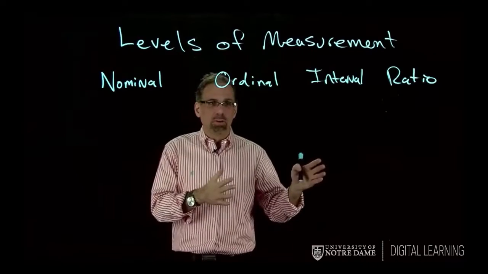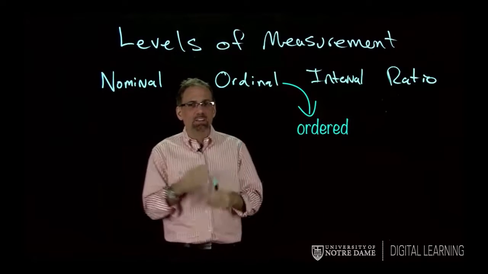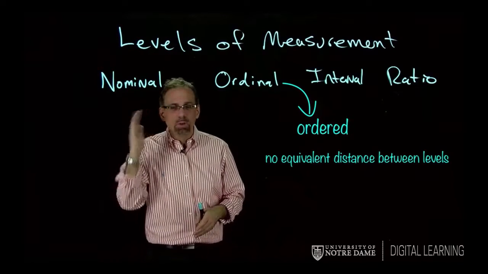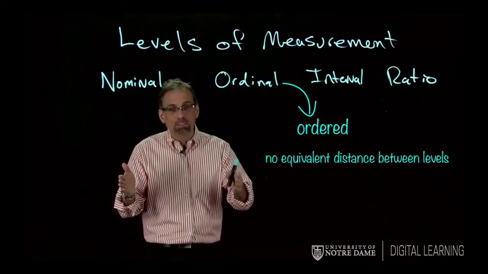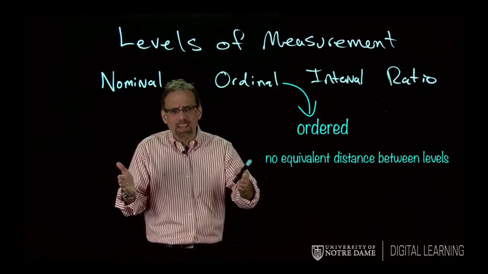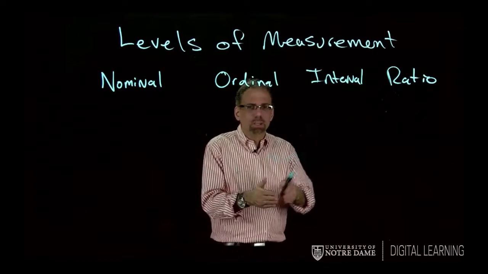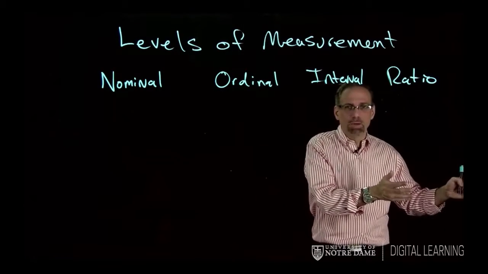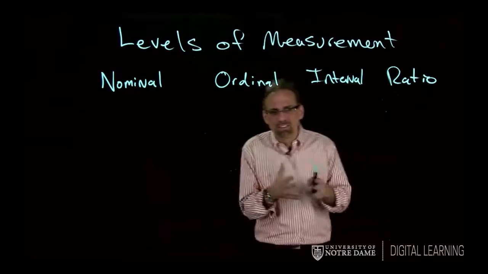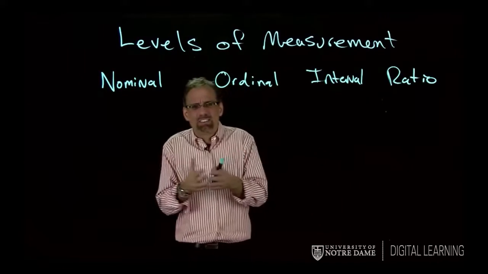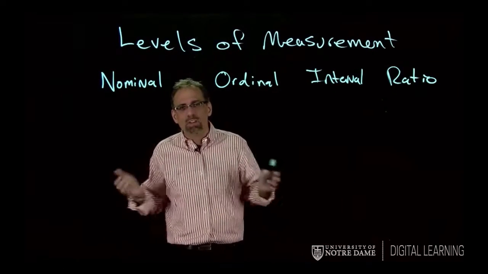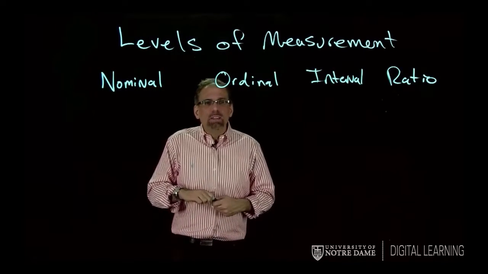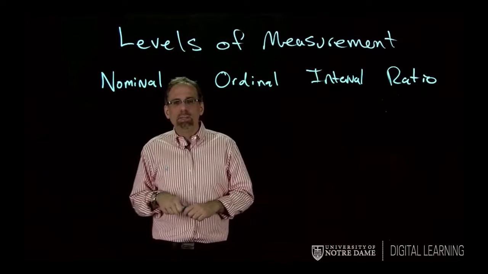They're in these orders, but there's no equivalent distance between the levels. Okay? So the difference between really bad smelling to bad smelling isn't necessarily the same as the distance from bad smelling to good smelling, okay? Or from good smelling to brand new smelling. Those distances are not necessarily equal. In fact, it doesn't make a lot of sense to talk about what the distance is between those because it's really arbitrary. An example in the real world that you might see would be social class.